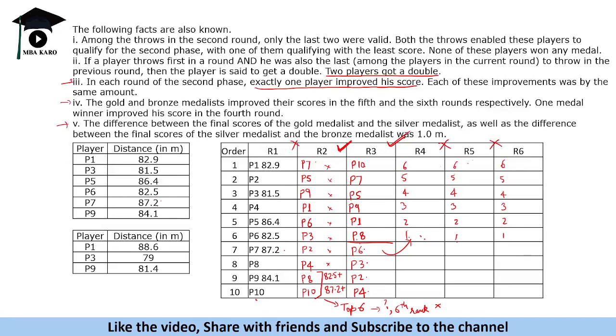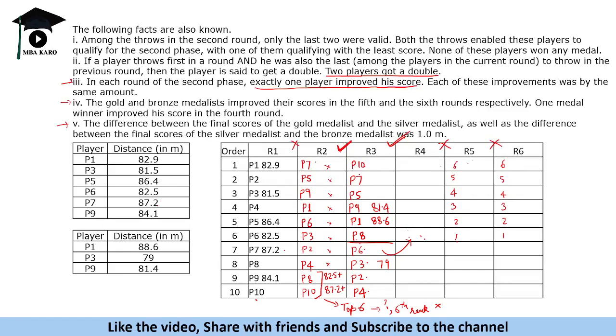Now we will talk about the next thing, that is the round 3 scores. We know the round 3 scores. Now if we see this, P1 is throwing 88.6. P3 is throwing 79. IDB got rejected, and P9 is throwing 81.4. Now we can formulate the rank in which they will throw in the fourth round, based on their historical data. So this is done. Now we'll arrange them in order.